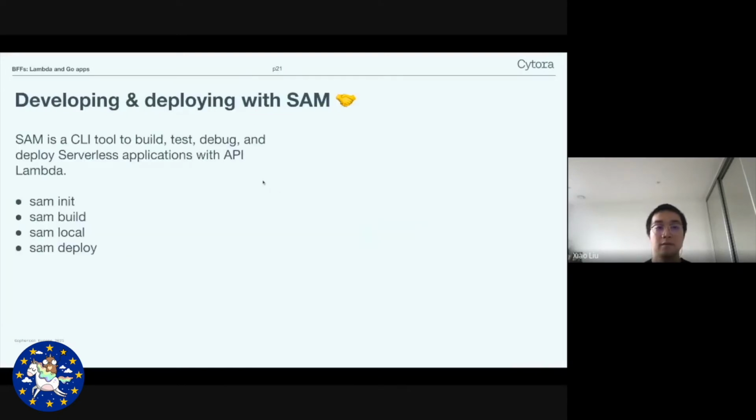Finally, let's talk about SAM. SAM is a CLI tool that helps you to build, test, debug, and deploy serverless applications. We use SAM a lot at Cytora throughout the whole development lifecycle. We will see how these commands work in detail later on in the following demos.